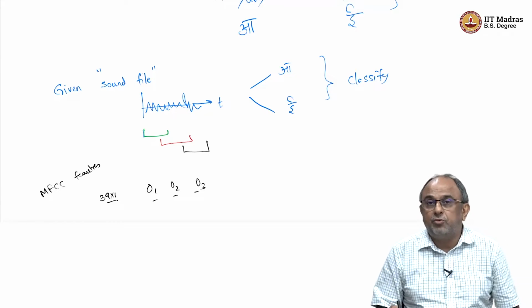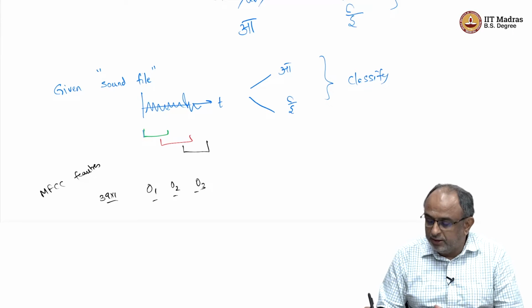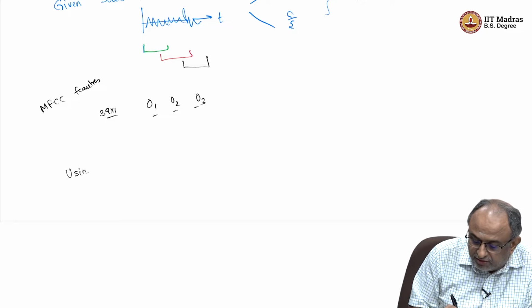Okay. Now, obviously, I have to build a model for A and build a model for E, right. So, I have to build using MFCC features.